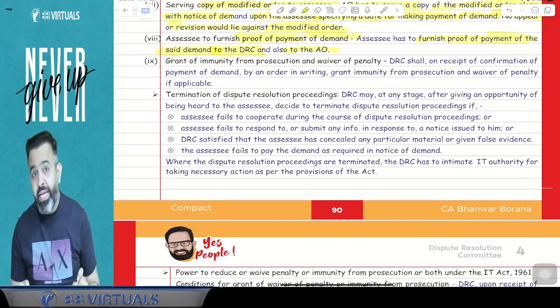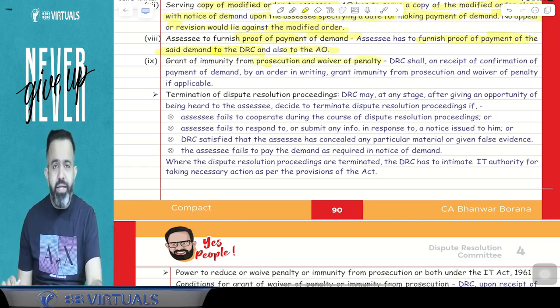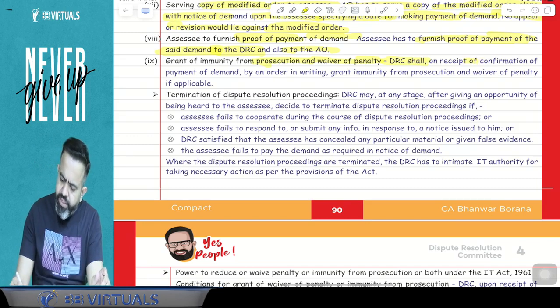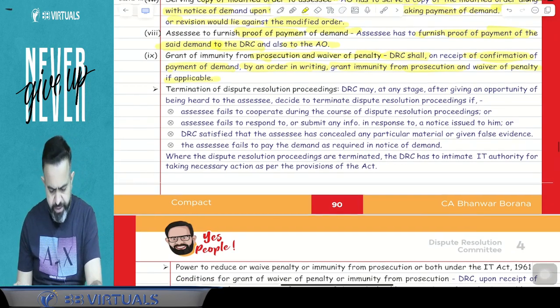Now, grant of immunity from prosecution and waiver of penalty. The DRC will give you immunity from the penalty as well as the prosecution. On receipt of confirmation of payment of the demand, the DRC shall by order in writing grant immunity from prosecution, and they will waive the penalty if applicable.